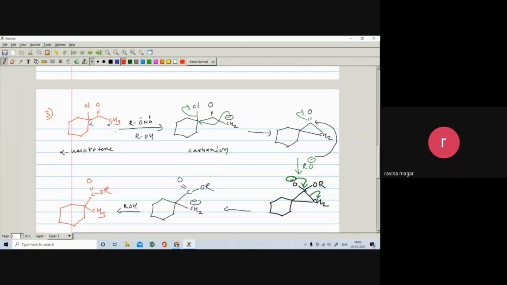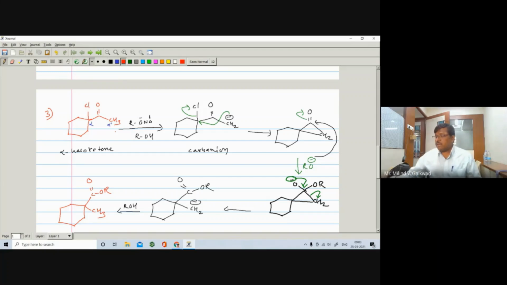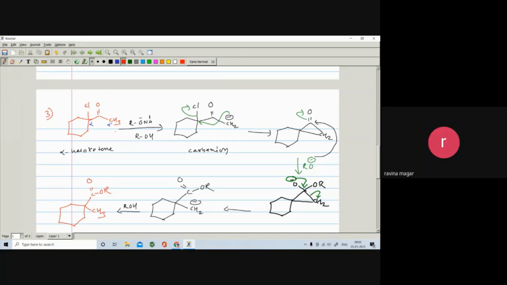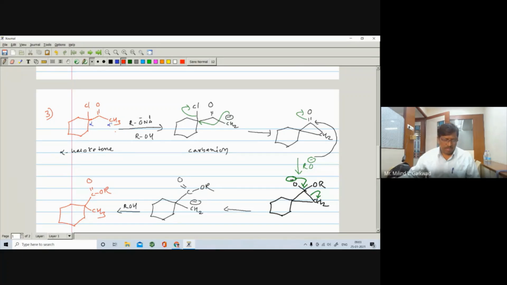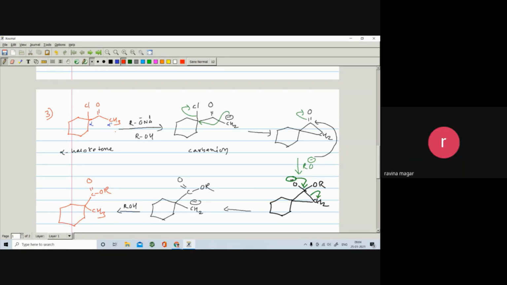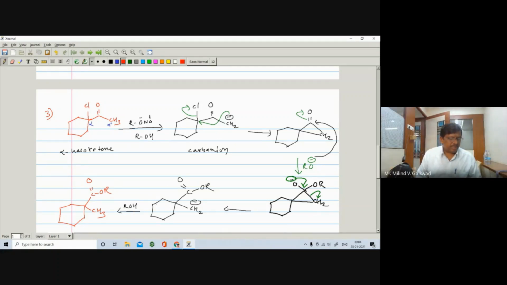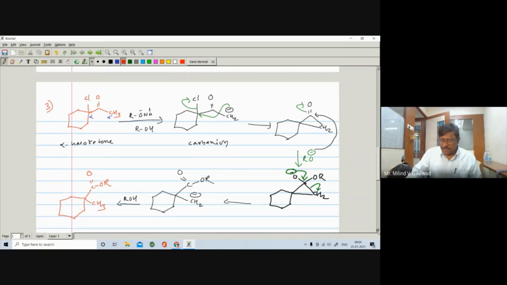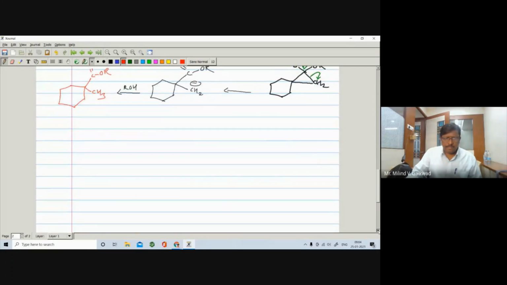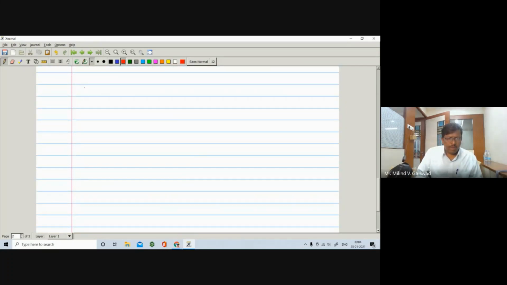Let us take again one example. Remember, we can take a different type of alkali, and we can write the corresponding product. Okay. So here, suppose I take the next example, number 4 example.